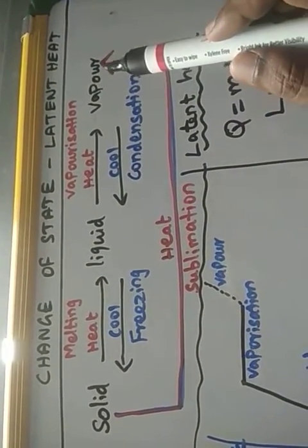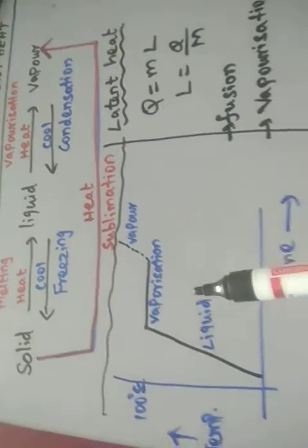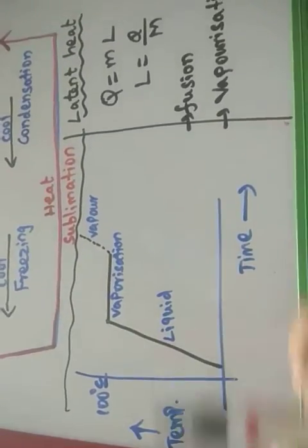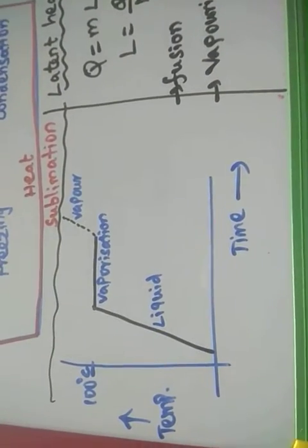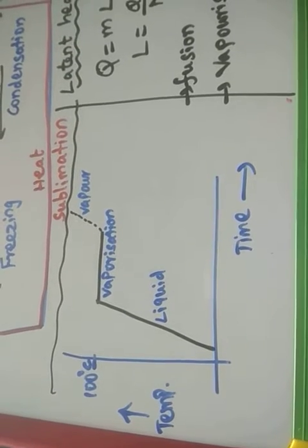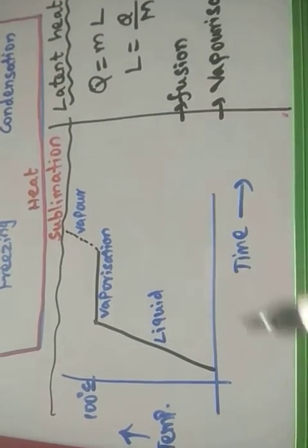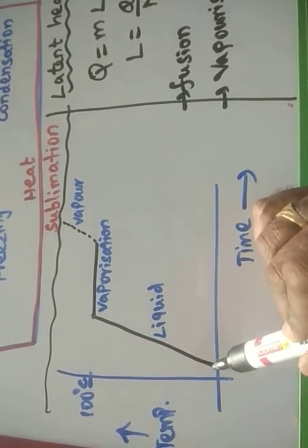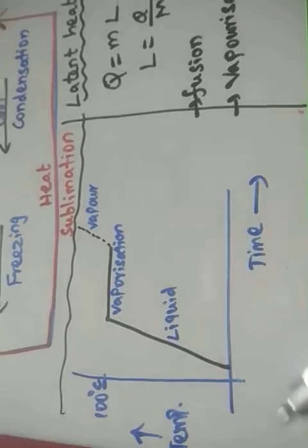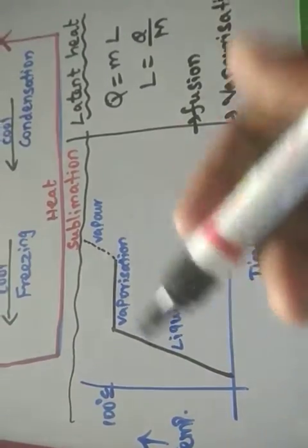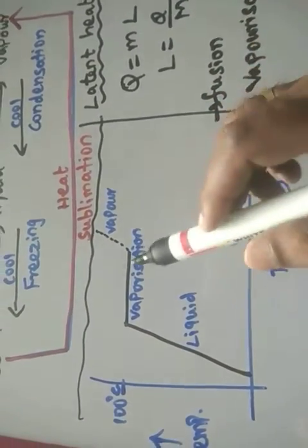Solids, liquids and gases change into one another in forward and reverse directions. By plotting a graph, we can come to a conclusion. This graph is a plot of temperature versus time, showing the change in state of ice on heating. At time t, the ice absorbs heat, melts and becomes liquid. Further, as the heat increases, at 100 degrees Celsius vaporization takes place.